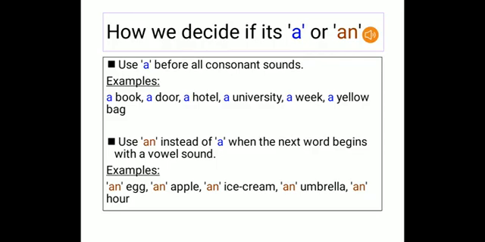For university, the sound coming is of Y, and not that of umbrella, because in umbrella we have the clear sound of U. For that we use an. But here when we have university, which obviously begins with U, the sound is of Y. So whenever we have such words, we always have exceptions in grammar where we have to break the rule. So university is another word which starts with a vowel, but we have to use a for it.